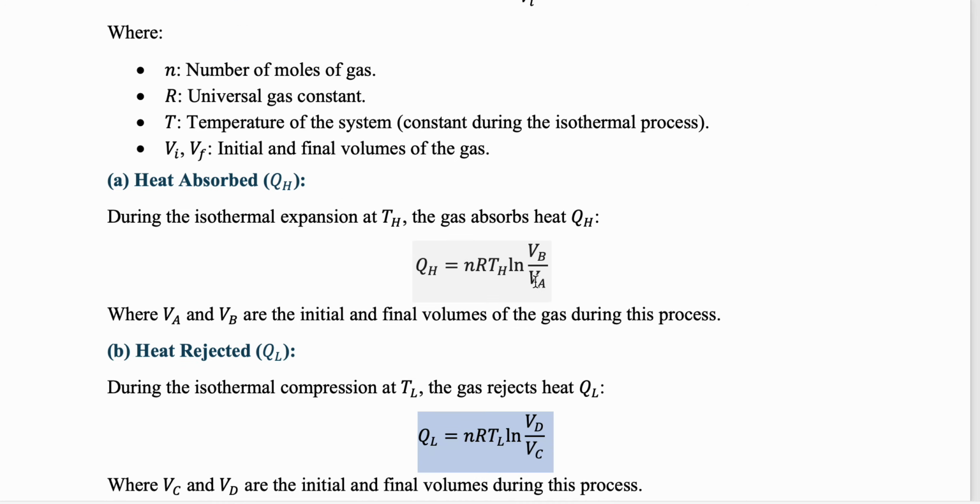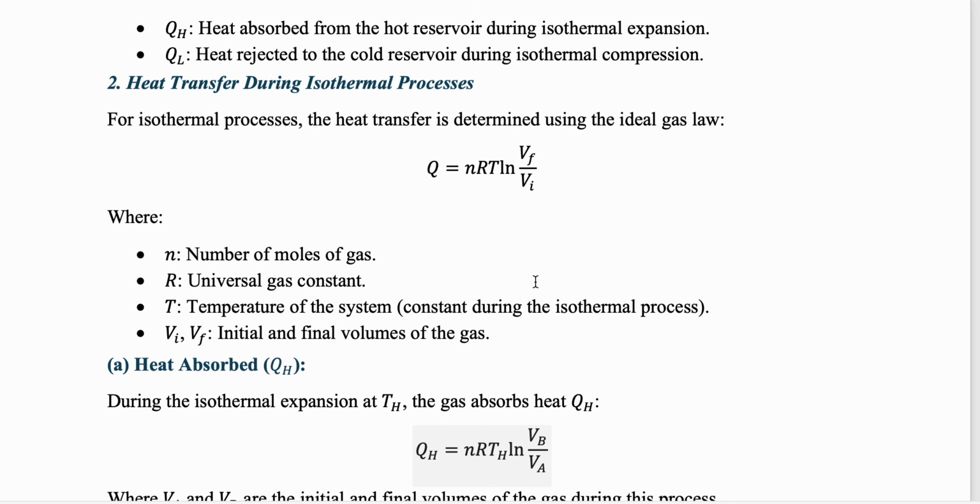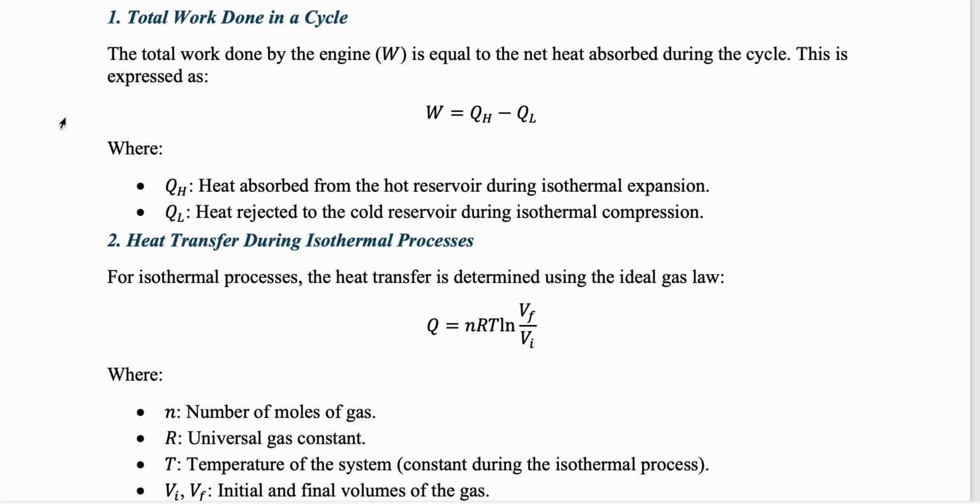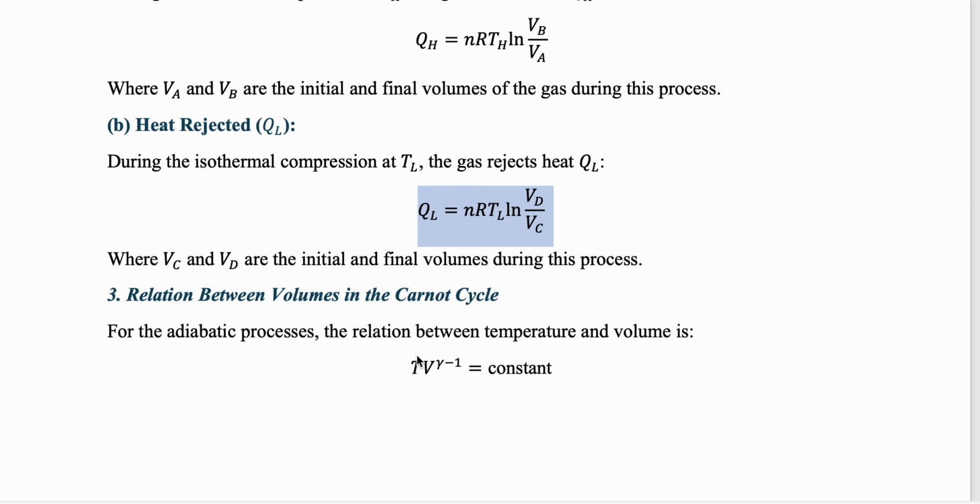Isothermal process, dU is 0, temperature is not changing. Don't get confused here, I think I've not mentioned it, but let me explain this. Basically we are talking about an isothermal process, dQ is equal to dU plus dW, right? In an isothermal process, there is no change in internal energy, so this is 0. So whether you take dW or dQ is the same. When we derived it, we wrote it as W, but it's an isothermal process, so we can write it as W or Q. It will be more or less the same, so there is no issue with that. So we can just take the difference between these two, and then you can find out.